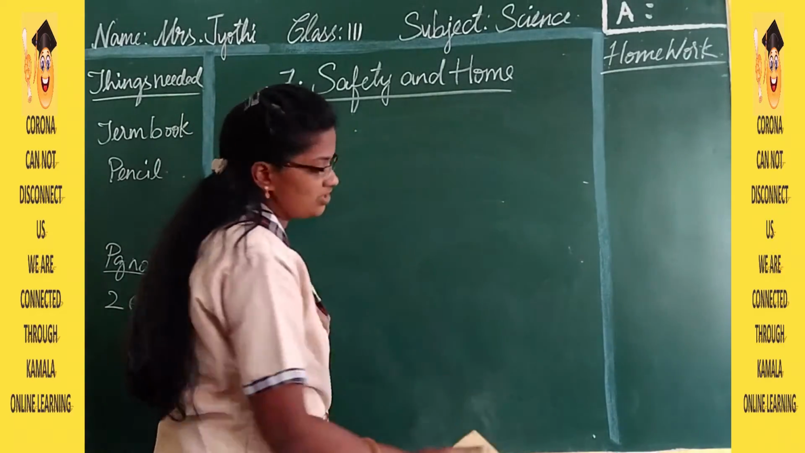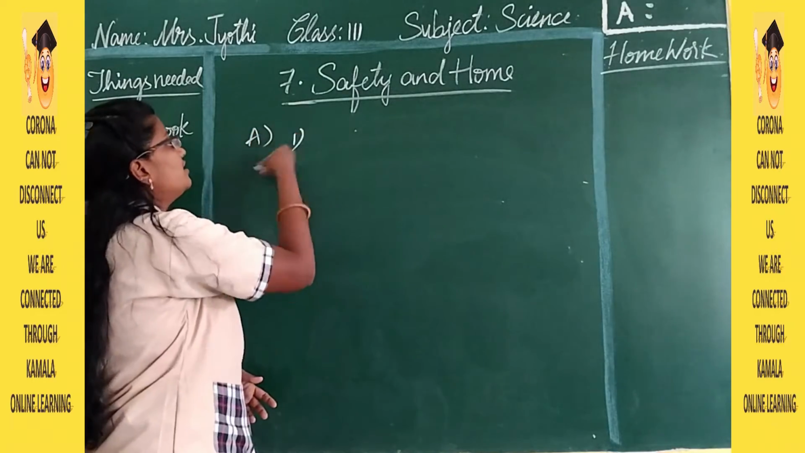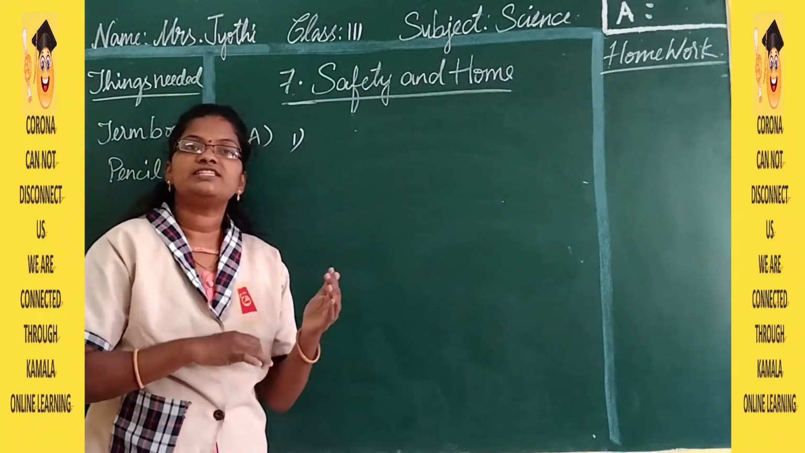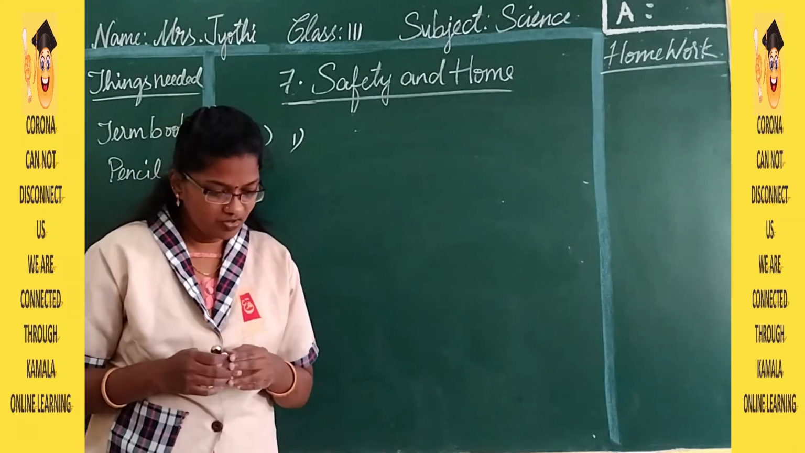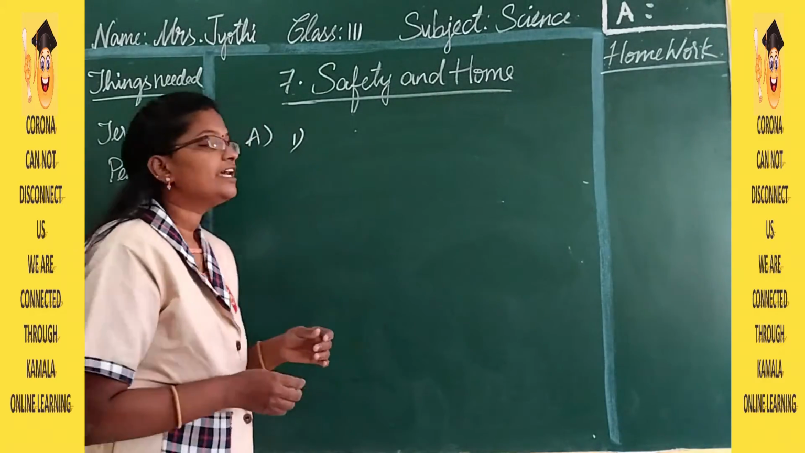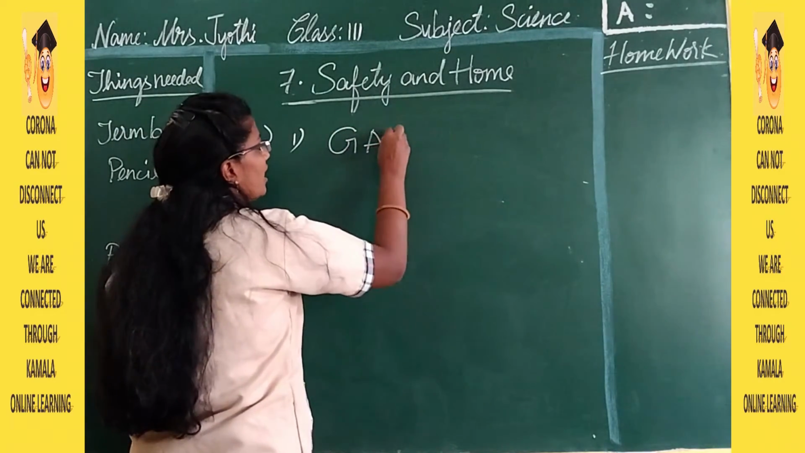Then page number 270, first bit, that is A bit. You have 2 exercises here, 2 bits. The first one is the unscrambling one, so it is in the form of unscramble. You have to arrange the letters in a proper order. If you see the first one, it is garbage. G-A-R-B-A-G-E.